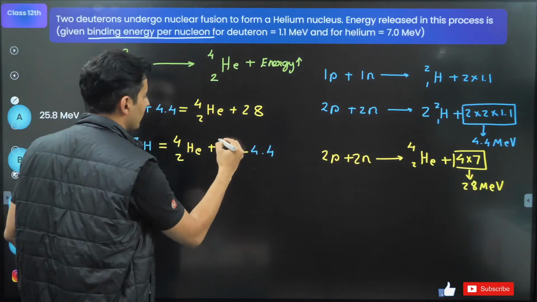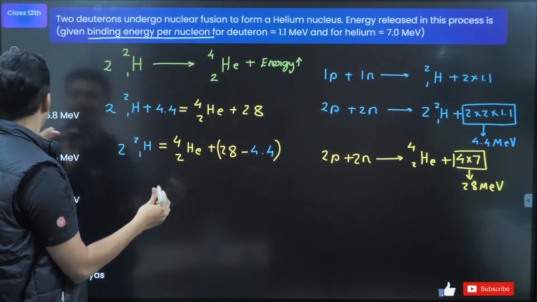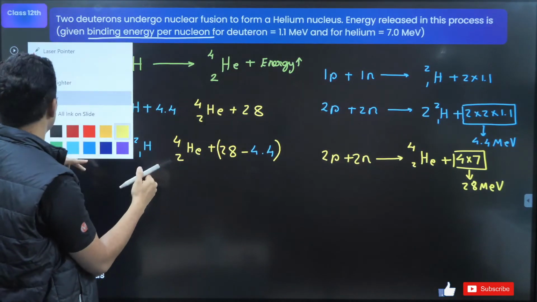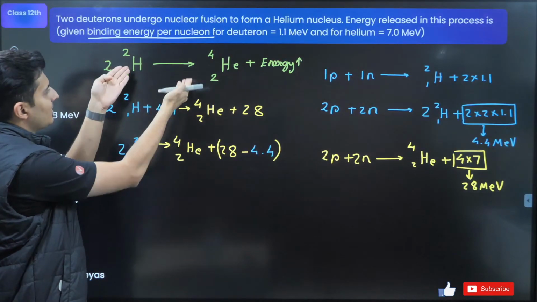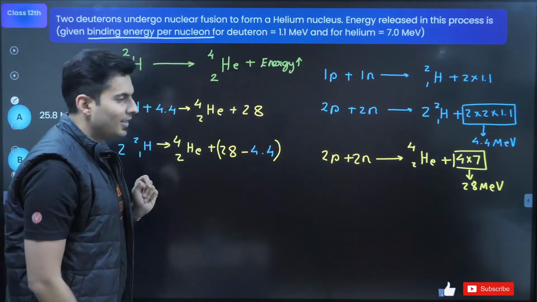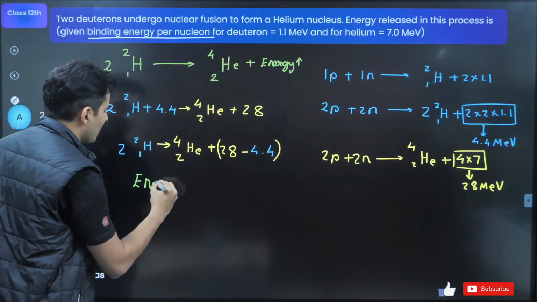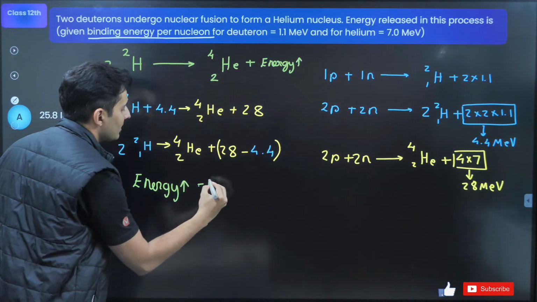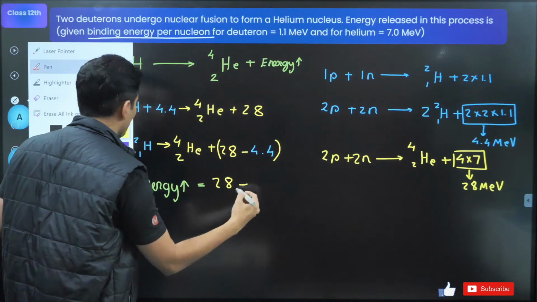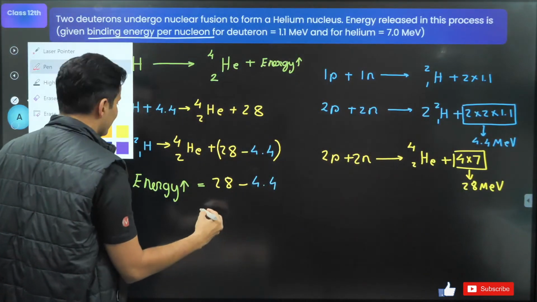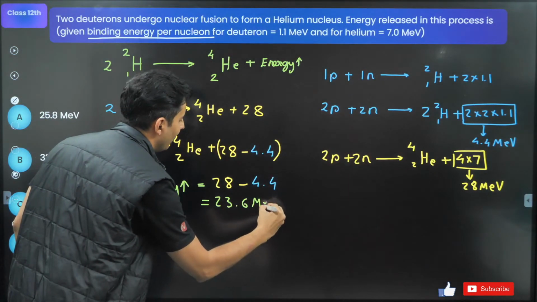That is what I get on the right hand side. So what does this tell you? This reaction is going forward. I should not put equal to, I'll put an arrow to show that it is a reaction. I think I just got the energy from this. So guys, what is the energy which is released? That energy is nothing but 28 minus 4.4, which is 23.6 mega electron volt.